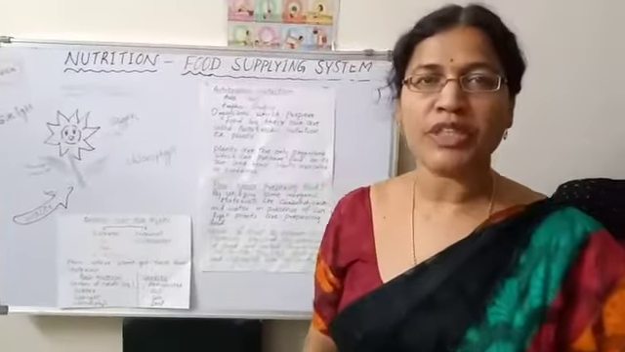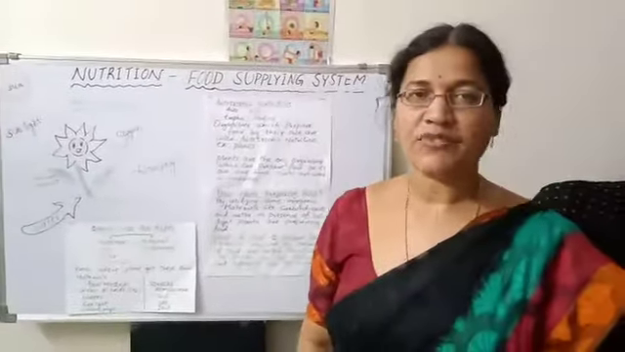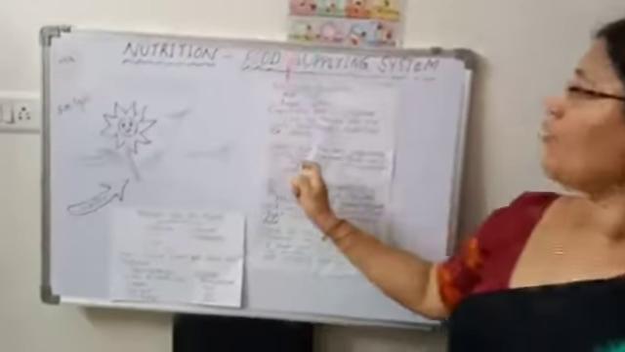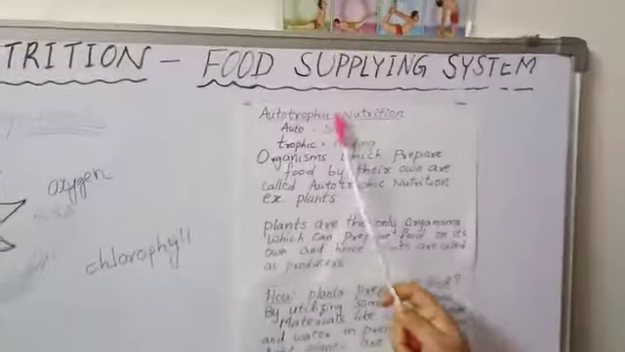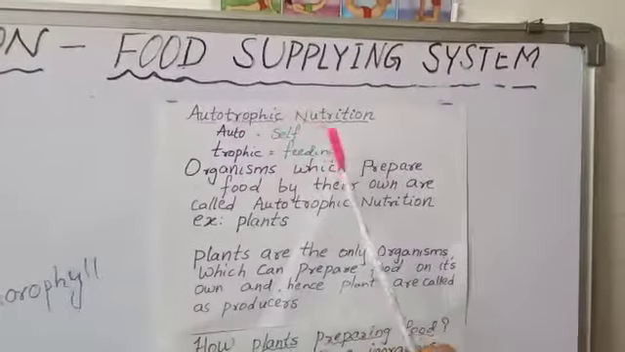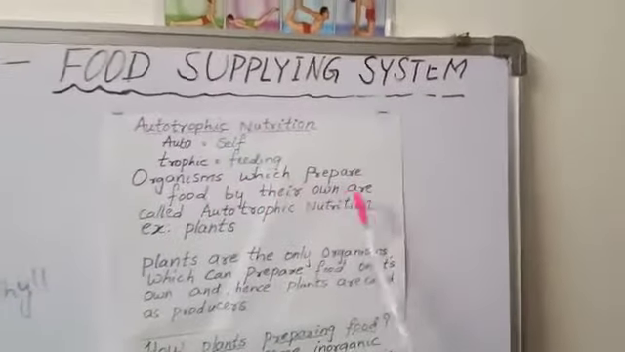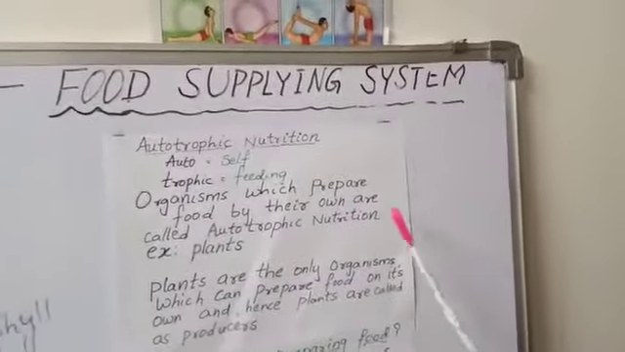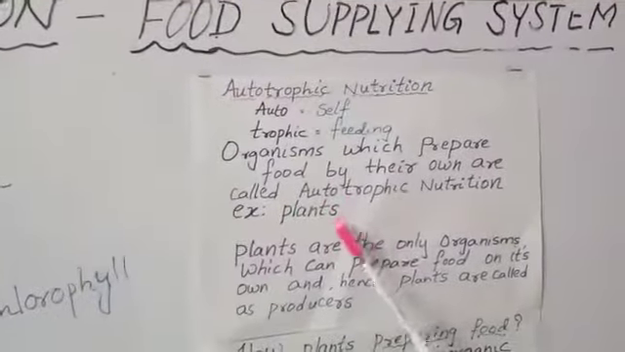Today I would like to teach a topic from our 10th class first lesson, that is nutrition, food supplying system. And the topic is autotrophic nutrition. Auto means self, trophic means feeding. Organisms which prepare food on their own are called autotrophic nutrition. For example, plants, and plants are called autotrophs.